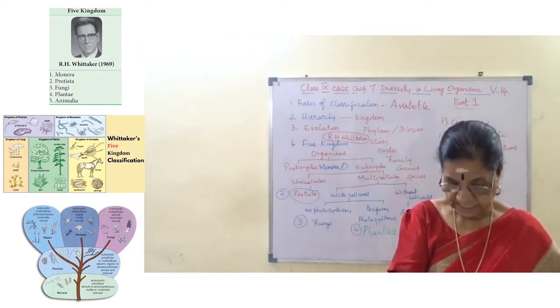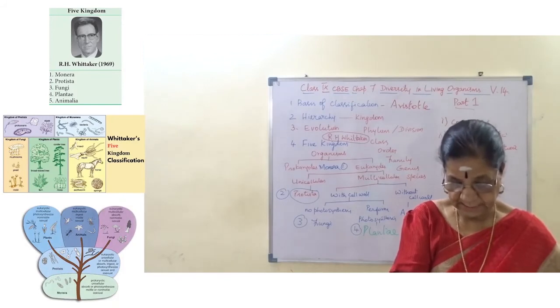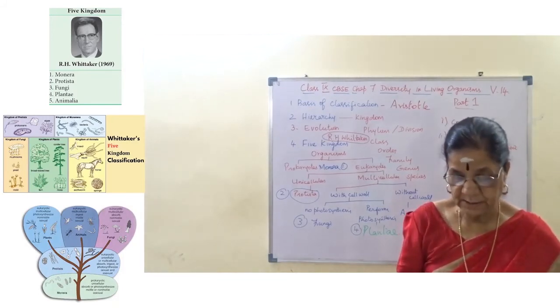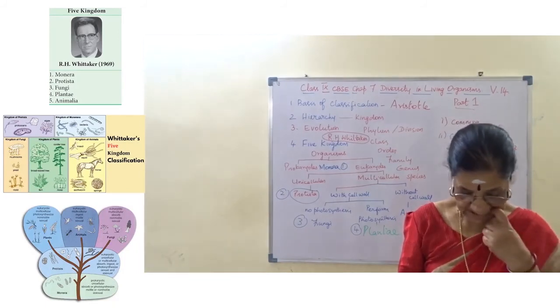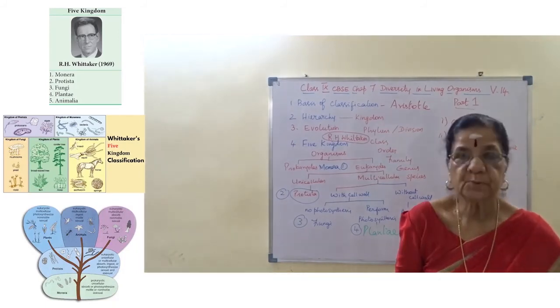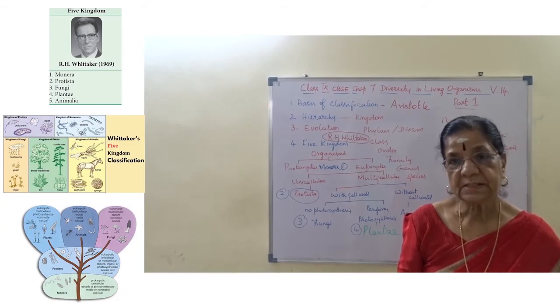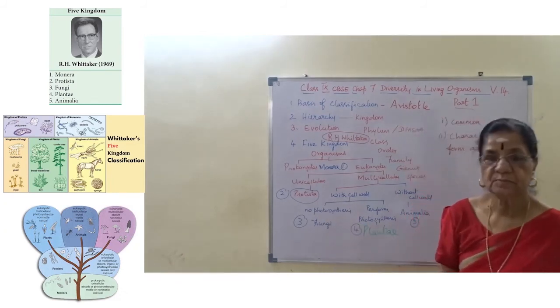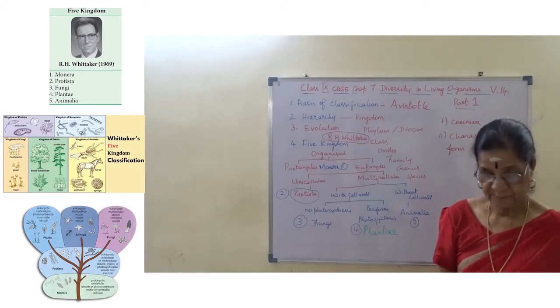Examples: unicellular algae, diatoms and protozoans. This is Kingdom Protista.